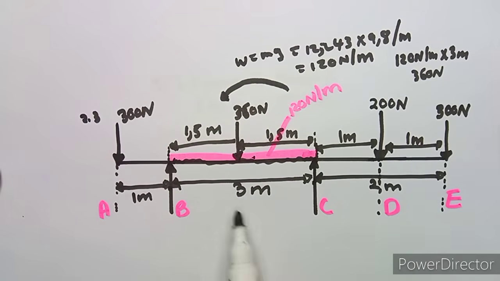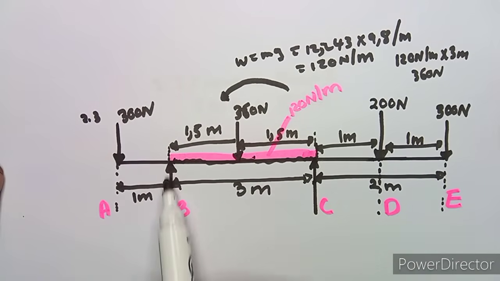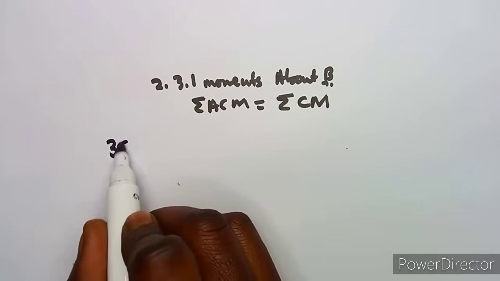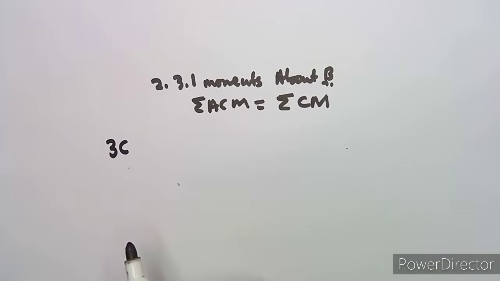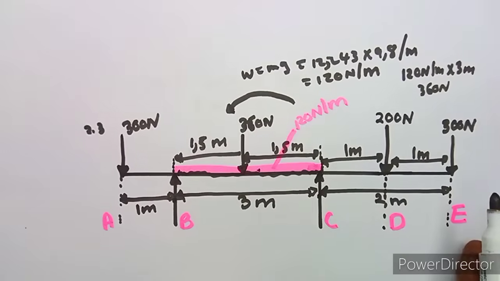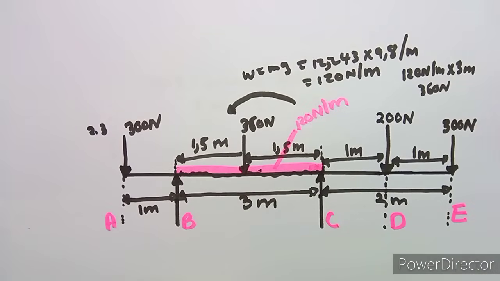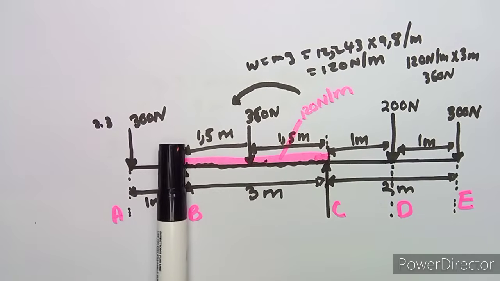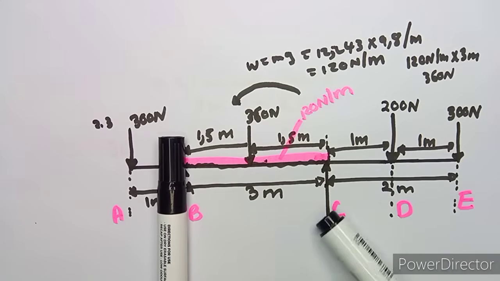Okay, so now what is the distance between C going back to B? There's a distance of 3 meters, so it's C times 3, or 3 times C, whatever you can write, which is going to give us 3C. Remember, it's force times distance, which is moment. But the other thing, remember we are referring to B, and this is our B here. All right, we said C is moving in an anti-clockwise direction.